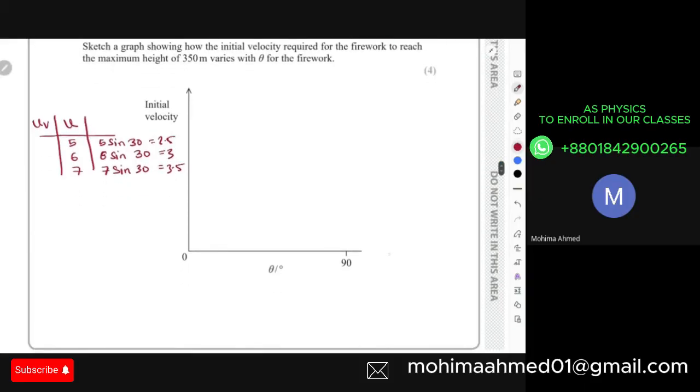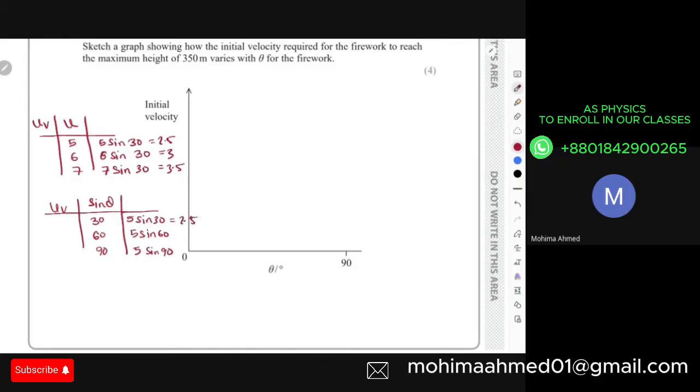And again, increasing the value of theta increases the value of sine theta. Yes. Again, if I draw a graph for uv with sine theta, if I increase the value of theta as 30, 60, and 90, then I'm using 5 sine 30, 5 sine 60, and 5 sine 90.